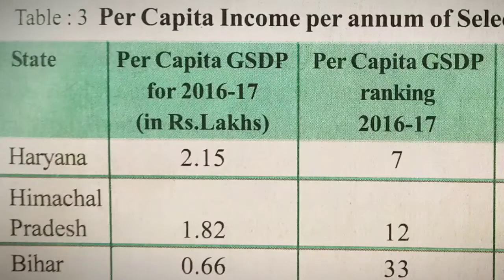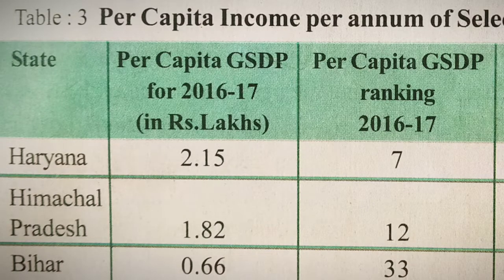In your textbook, the comparison of three states is already given: Haryana, Himachal Pradesh and Bihar. We can clearly see that the per capita income of Haryana is about 2.15 lakh rupees. You know how it is calculated: the total income of that state is divided by the total population. By that you get the average income of a person in Haryana, as per 2016-17. It is given as 2.15 lakh rupees.